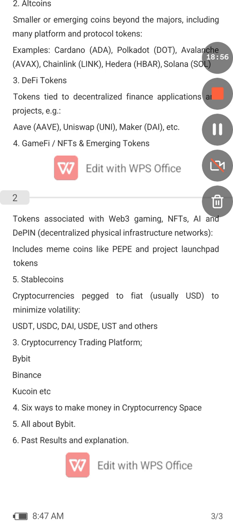So staking is that I'm partnering with a particular coin, and I wait for a couple of days, weeks or months, depending on what the agreement is, and then whatever profit the coin makes is shared with everyone that took part in the project or the cryptocurrency coin. So that's staking.